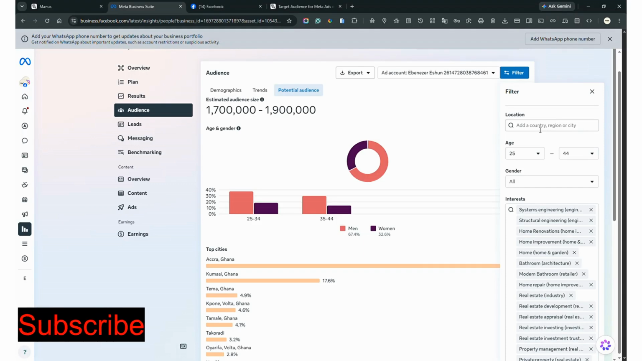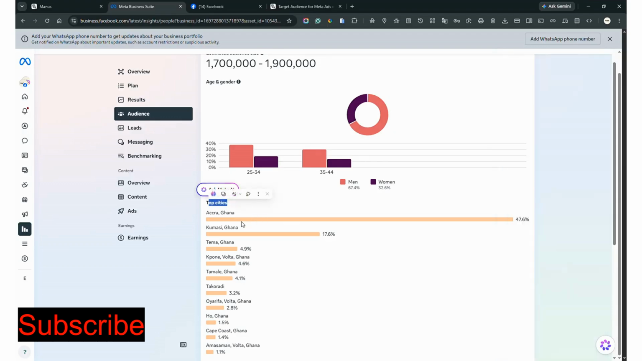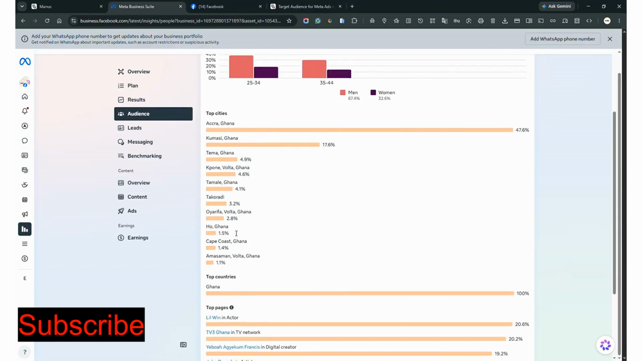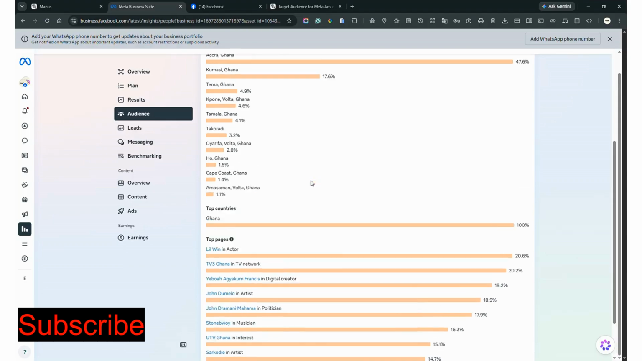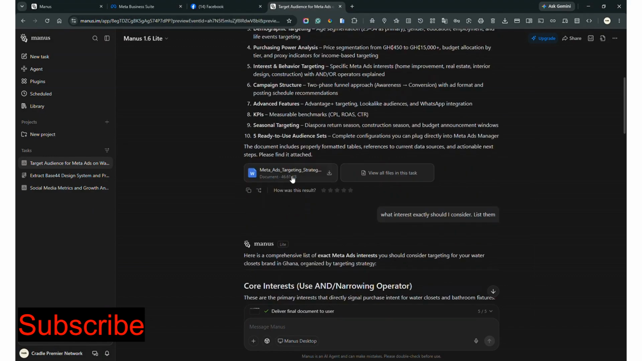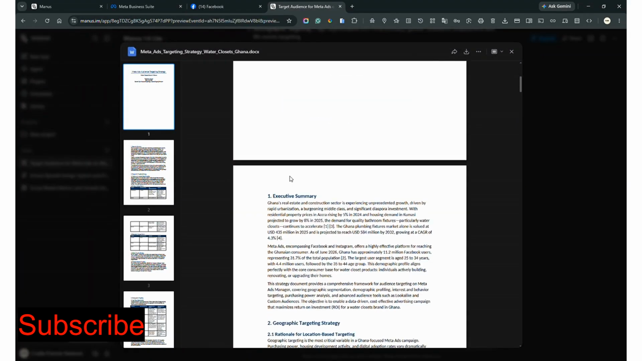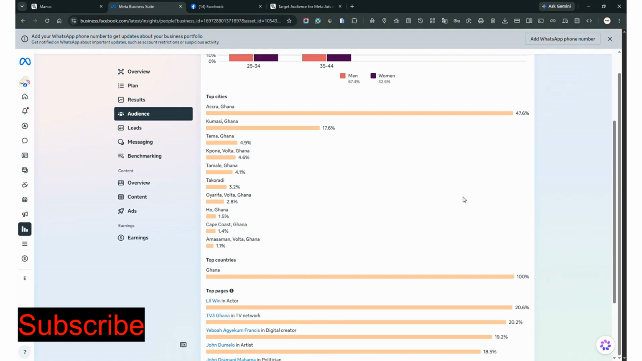Now, this is what we have after we chose the 25 to 44. So you can now see that we are only targeting those between the age of 25 to 44. And the top cities that we can actually target this audience are in Accra, Kumasi, all the way to even the top pages that they are following, right? So remember when we did the research over here, we were told that these audience are actually in Accra, Kumasi, and I think Eastern region and then Central region, including Northern region. So how do we bring them here, right?